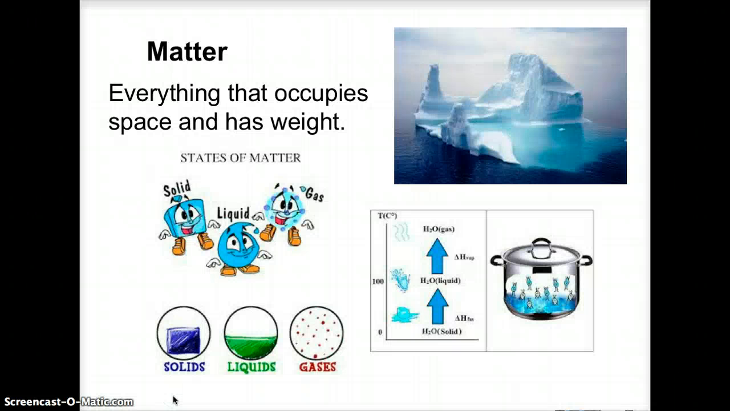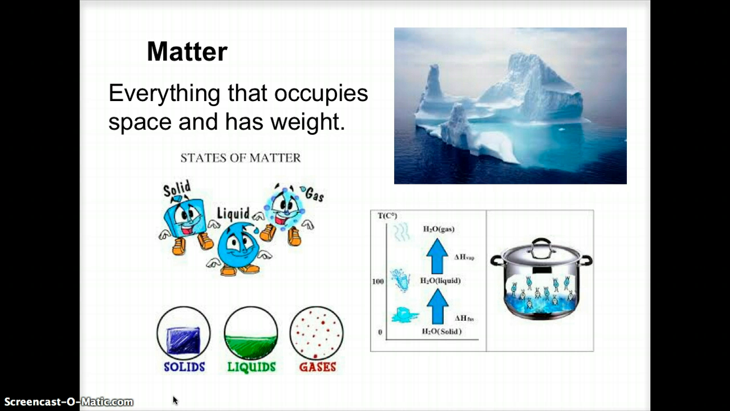All right, let's talk about some chemistry tonight. We have energy and matter as two items. Matter is everything that occupies space and has weight. Everything that's stuff in our world is matter, like your table, your pen, yourself. You're matter, a lot of it.